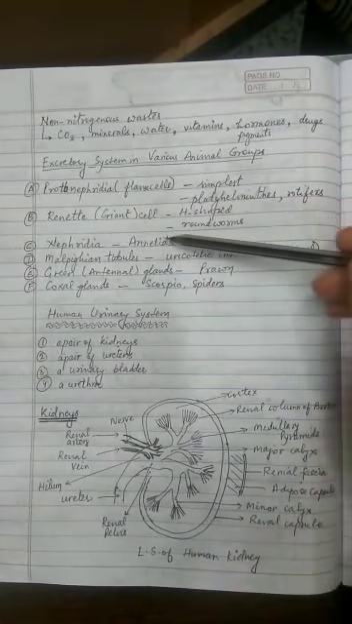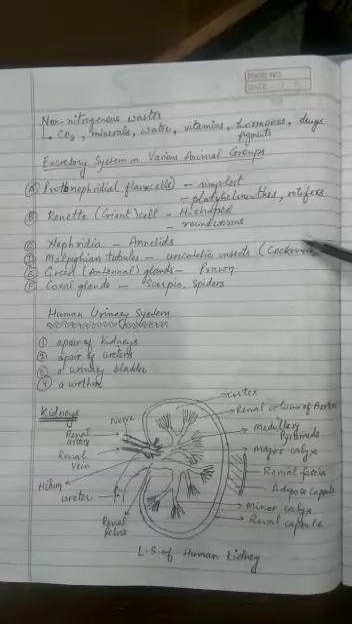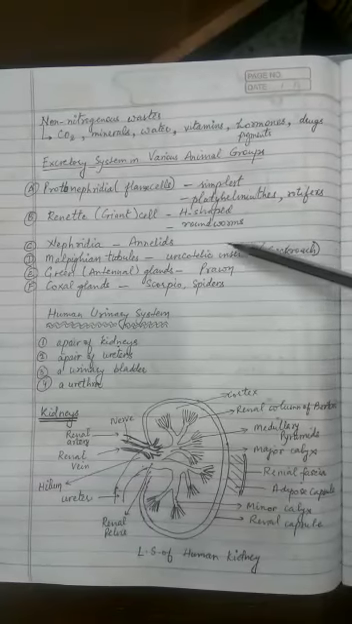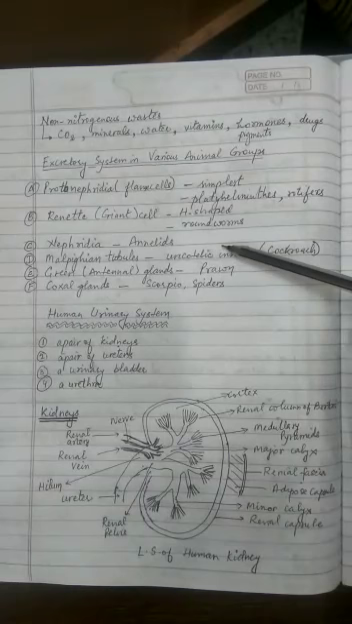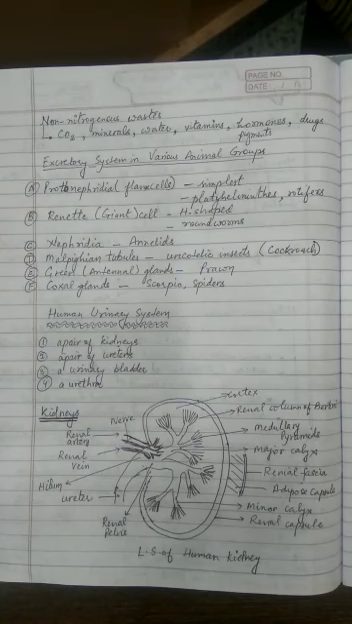Then nephridia are present in earthworms or annelids. Malpighian tubules are present in cockroaches and those insects which are uricotelic, excreting uric acid. Green glands or antennal glands are present in prawns, and coxal glands are present in scorpions and spiders. So in the next class, students, we will start with the human urinary system.